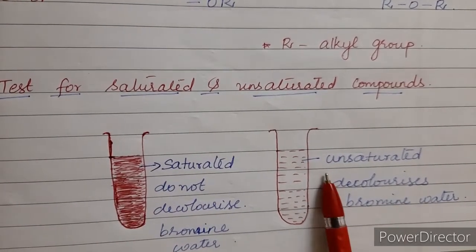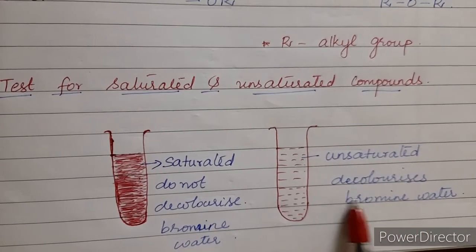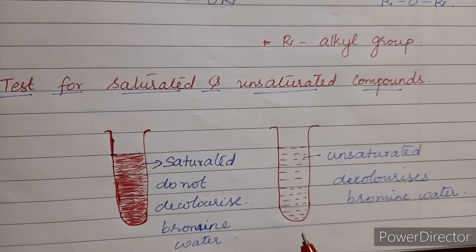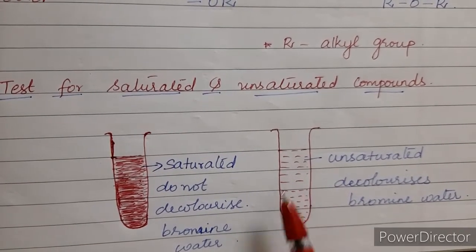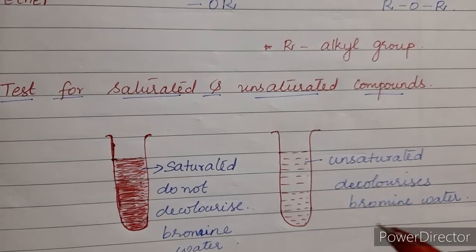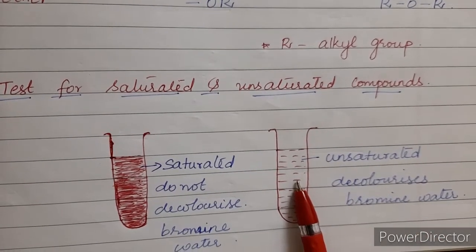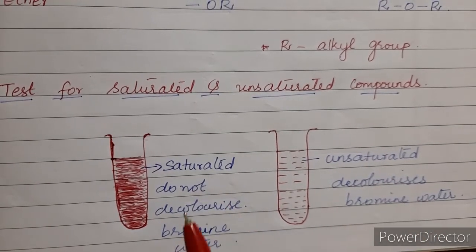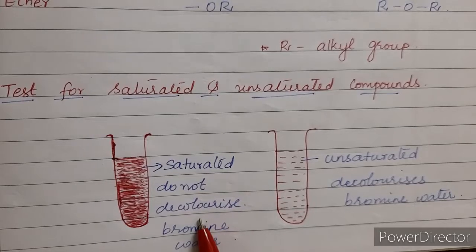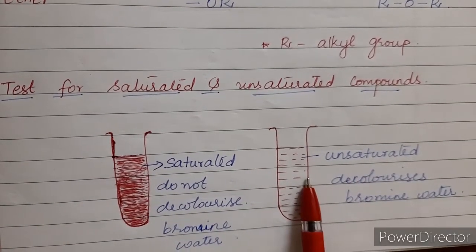Now if it contains an unsaturated compound, as soon as you add the bromine water, it undergoes decolorization and there will be no color. The color of the solution fades, right? That is called decolorization. So decolorization of the bromine water takes place. So this is how you test for saturated and unsaturated compounds. Saturated compounds do not decolorize the bromine water, while unsaturated compounds decolorize the bromine water.